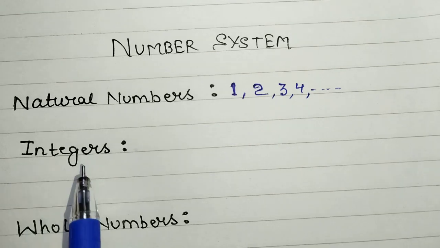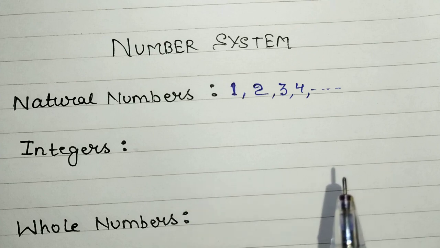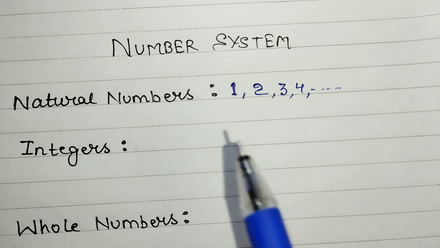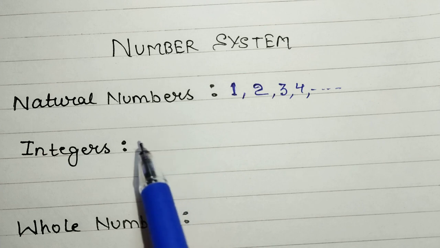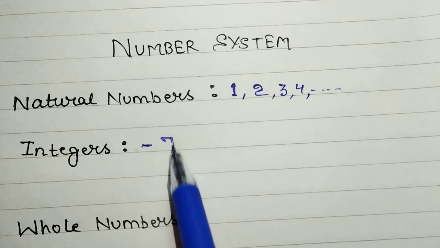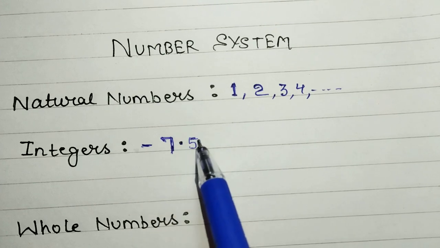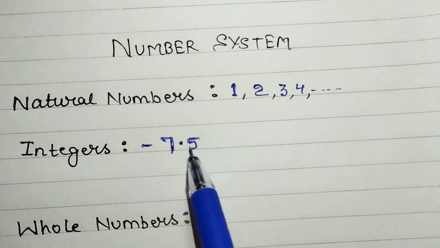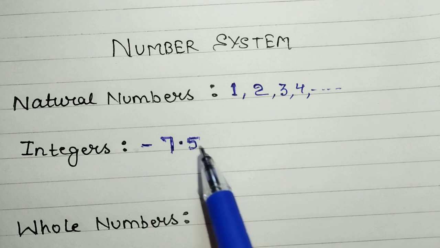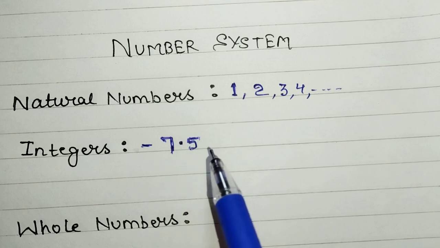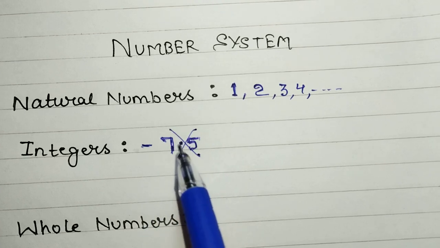Next we have integers. Integers are those numbers in which the decimal part is not important. I mean, if I write some number, let's say 1, so 1 has no decimal part, right? If I write minus 7.5, let's say, after the decimal I have written 5, so it's important, right? It's like 7 rupees 5 paise or $7 5 cents. So this decimal part is important here, right? So it's not an integer, because here we have a decimal part.